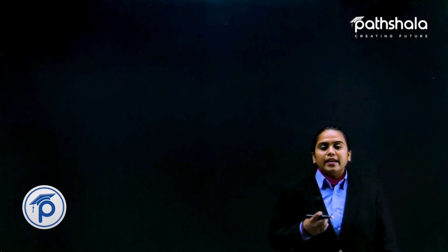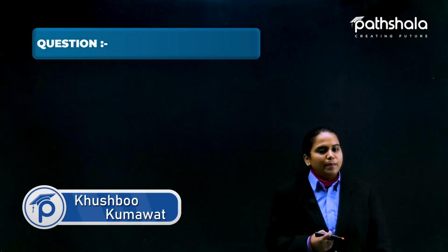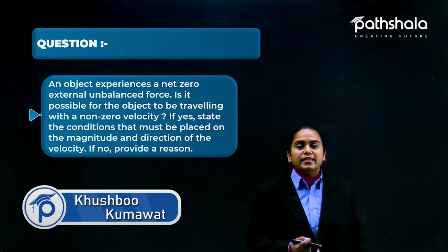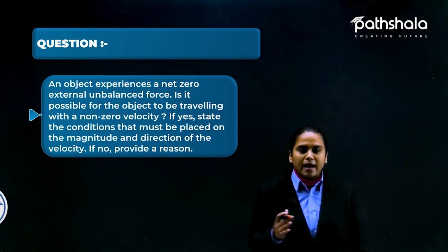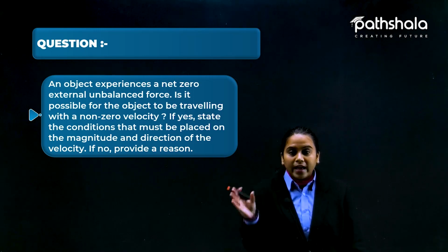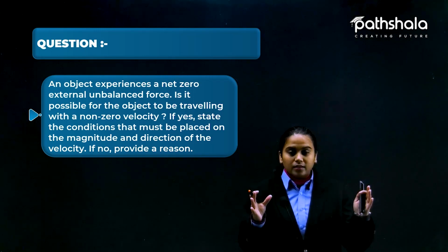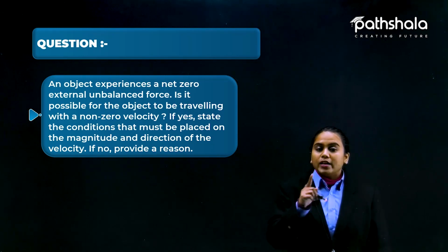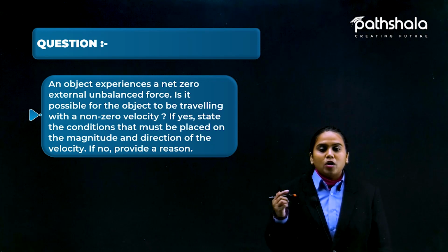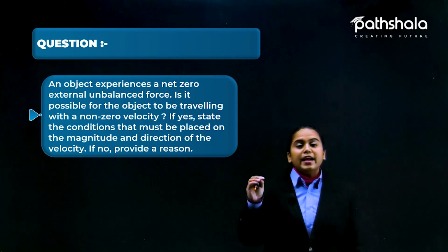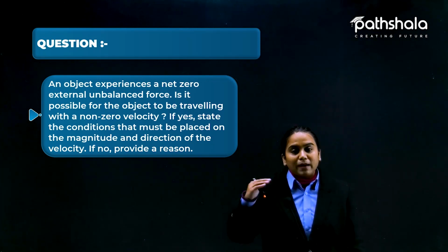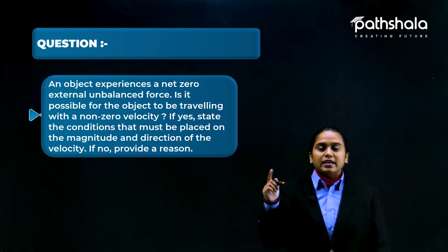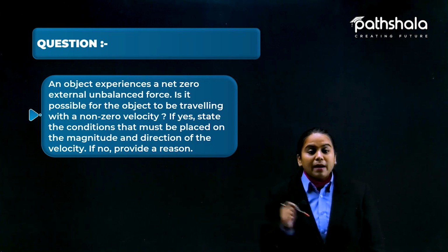So students, let us tackle one question related to the balanced and the unbalanced force. Here it is: an object experiences a net zero external unbalanced force. Mark my word, net zero external unbalanced force. Net zero is automatically a thing, because if it is a balanced force, then the net force will be zero.